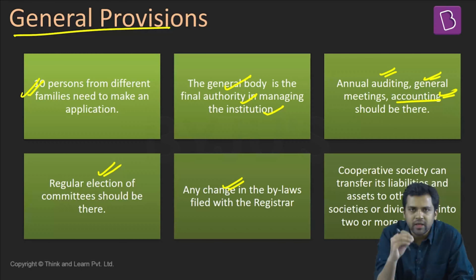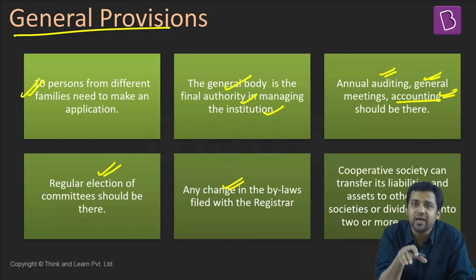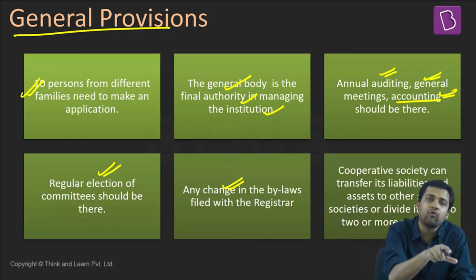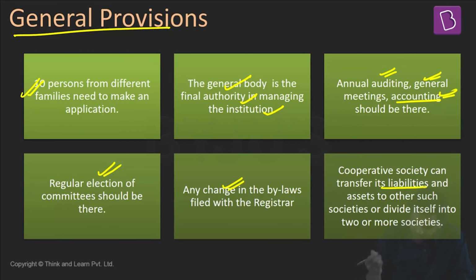Cooperatives are registered with the government. They are registered with the registrar of cooperative societies. So in case they are changing any of these bylaws which regulate these cooperatives, then they have to inform the registrar. Cooperatives can transfer their liabilities and assets to other cooperative societies. They can divide them among two or more societies. But whatever be the case, all these things need to be recorded.